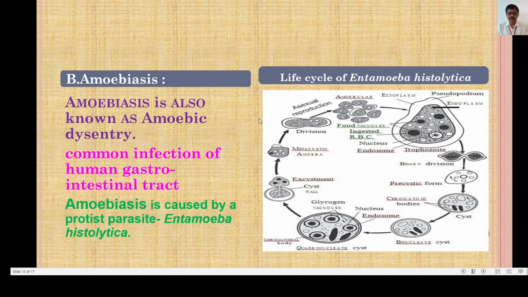Again it shows division by asexual reproduction, and amoebulae are formed, and they repeat this life cycle. And when this amoeba enters the healthy body of a human, it causes the disease we call amoebiasis.